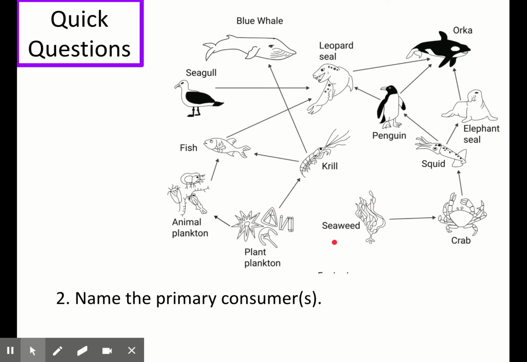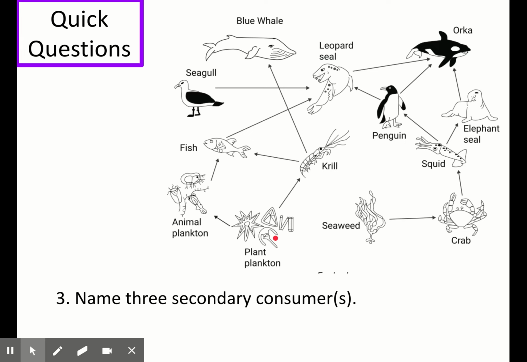Question number 2 asks you to pause the video here and name the primary consumer or consumers. So the primary consumers are those which directly eat the producer. So the answers would be crab, because it eats the seaweed here, and then krill and animal plankton because they eat the plant plankton. So crab, animal plankton and krill are your 3 answers for that.